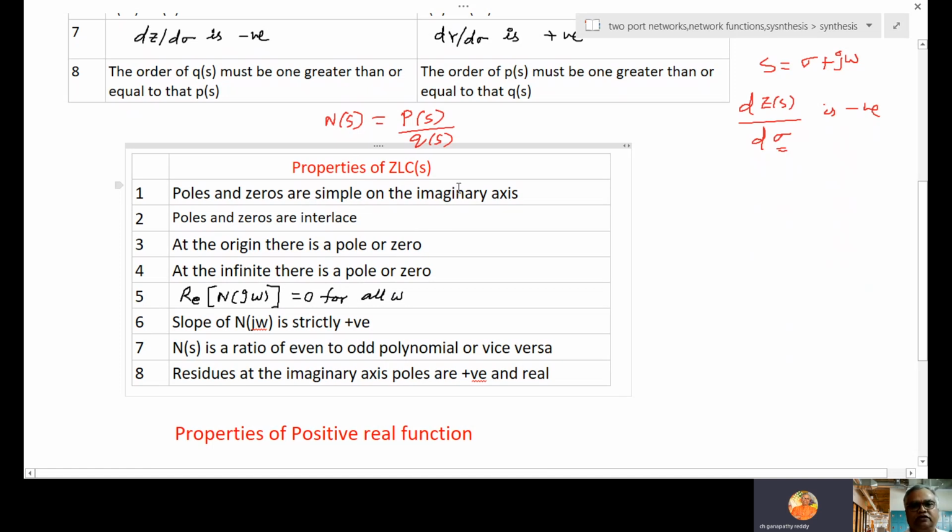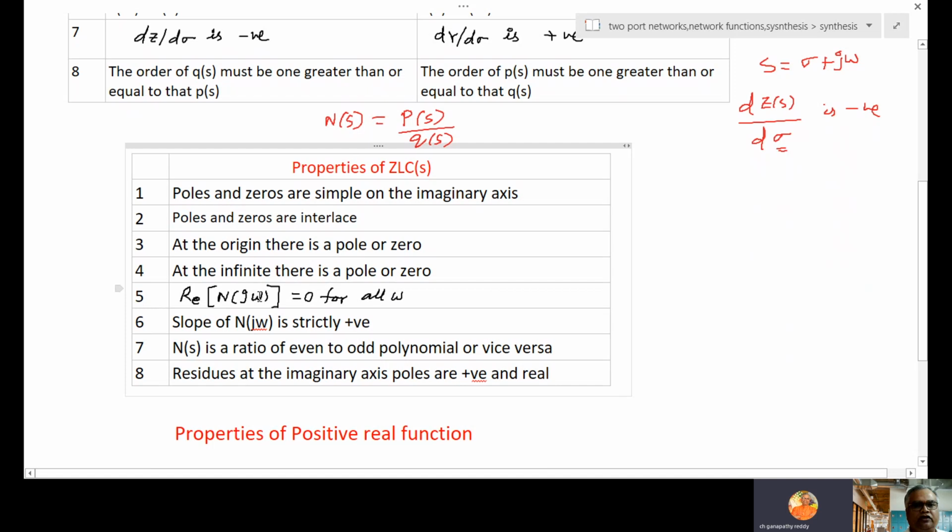For any LC network, they are compulsorily located on the imaginary axis. Poles and zeros are interlaced on the imaginary axis. At the origin, there is a pole or 0. At infinity, there is a pole or 0.